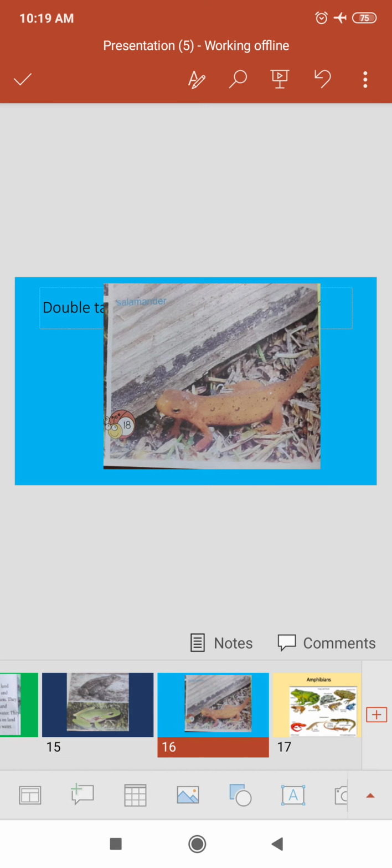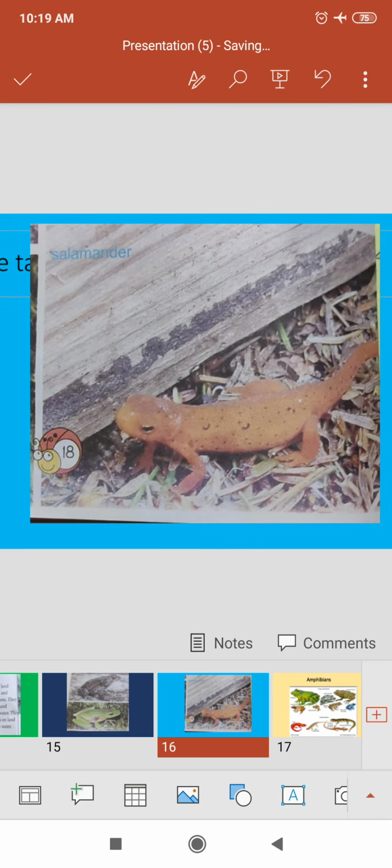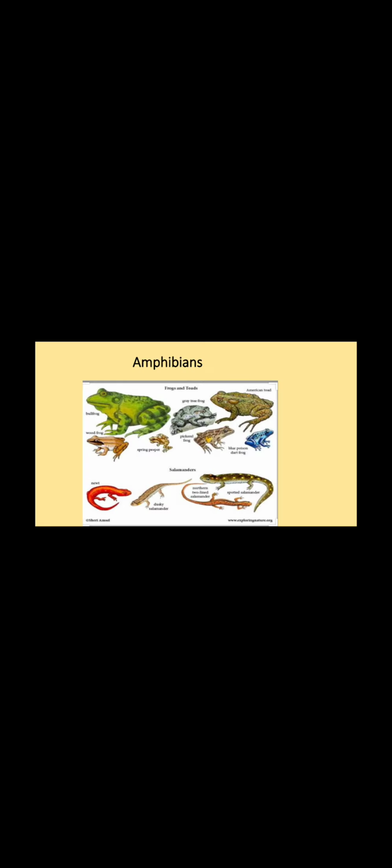Then salamander. See, this is a salamander. Then some amphibians are given. These are some different types of frogs, and these are different types of salamanders. If you can find some more examples, it is good.